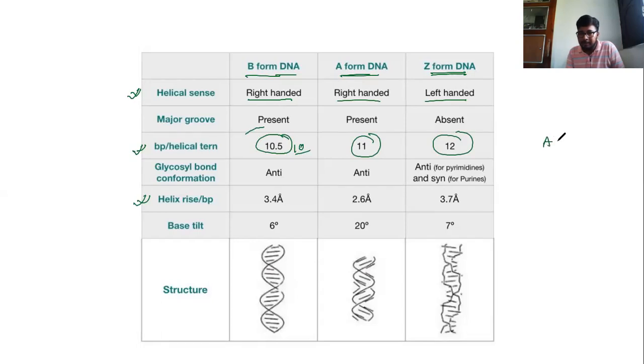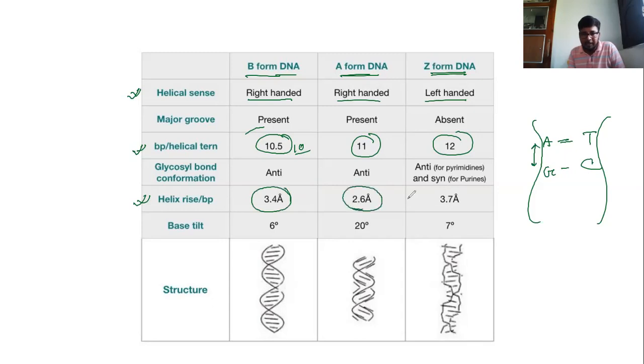The distance between two bases, or rise per base, is 3.4 Angstrom in B DNA, 2.6 in A DNA, and 3.7 Angstrom in Z DNA. These 3 points differentiate the three forms B, A, and Z of DNA: helical sense, base pairs per turn, and helical rise.